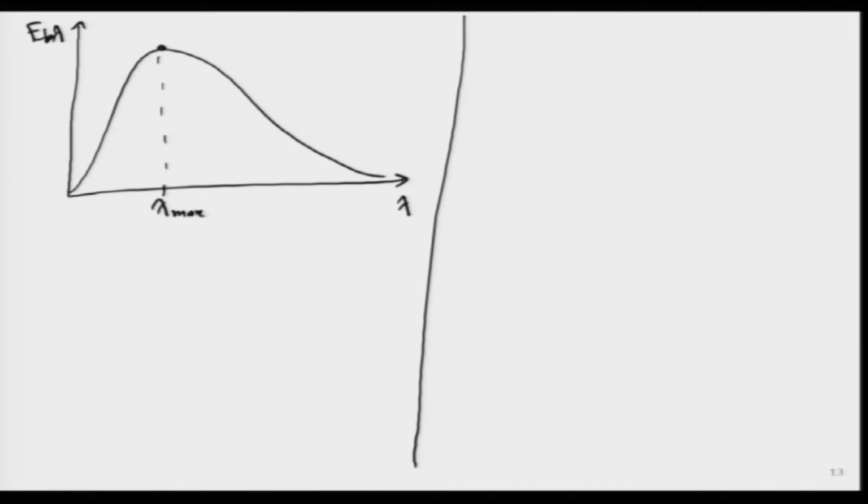This I can write at lambda max, and what I want to figure out is, at any given wavelength, let me randomly put some wavelength over here. Let us say this is my wavelength equal to lambda naught.